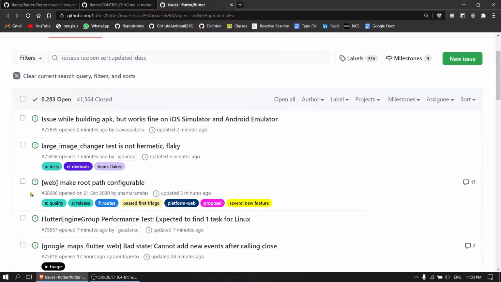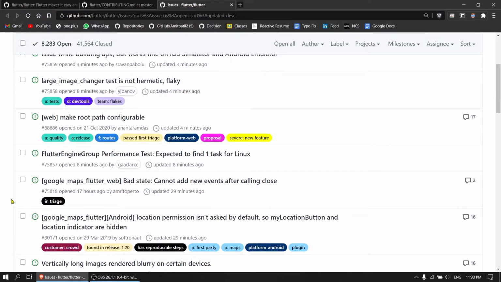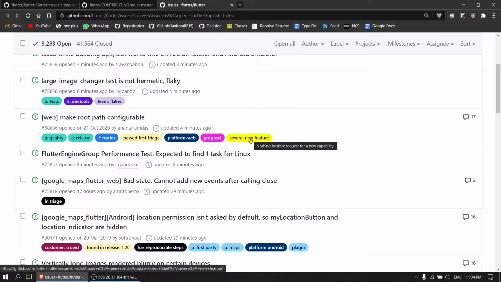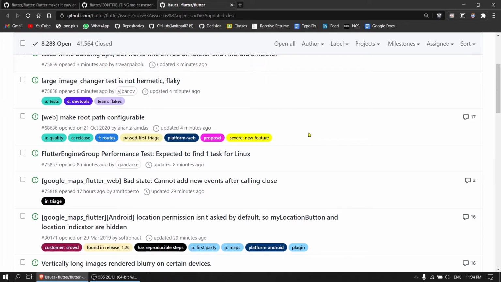What do we mean by labels? Labels are used to assign the issues to a particular team. For example, if the engine is to be worked on, then that engine issue comes in. Let me quickly show you. Some of the labels: this one is "new feature", meaning the issue is asking for a new feature. Then there is "passed first triage", which means the triaging team added labels to it.